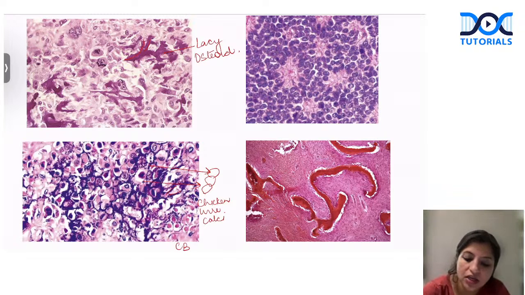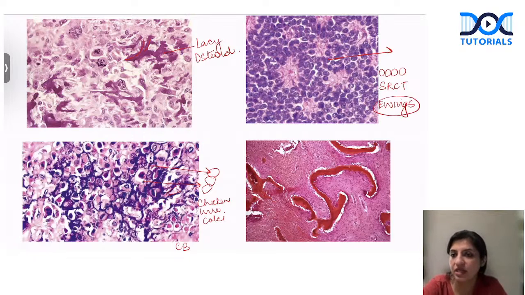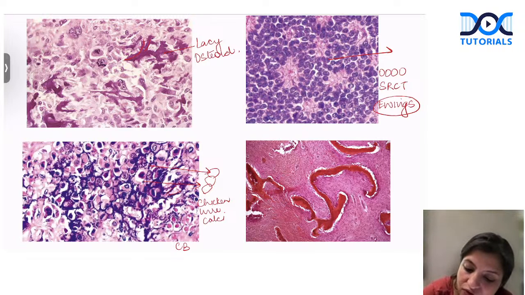If you look at the rosettes here, if you start seeing the rosettes and just blue cells in sheets like this, like a small round cell tumor, this is very classical of Ewing's sarcoma. You can see the rosettes and you can even have just blue cells in the sheet. That's Ewing's.